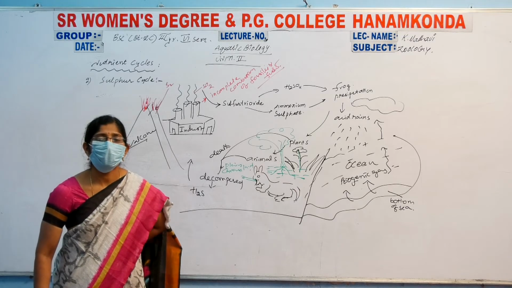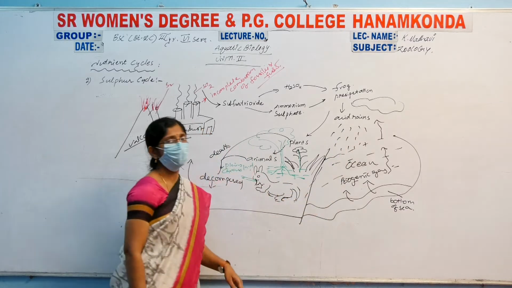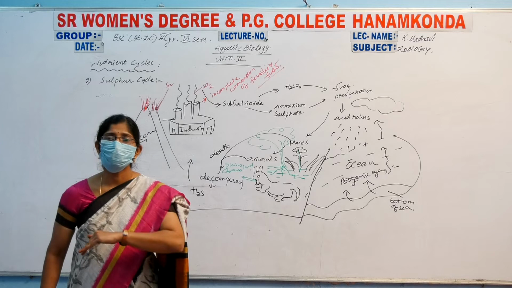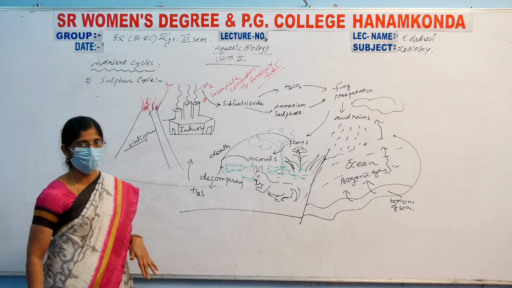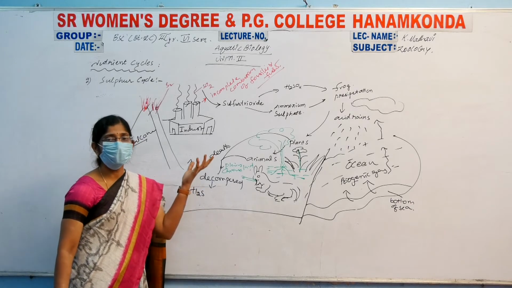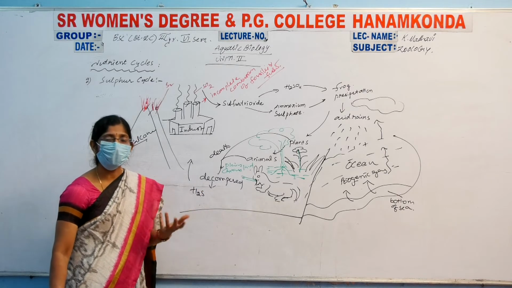This type of rain is known as acid rain. These acid rains cause so many disorders in the plants, and also some skin diseases in animals or human beings. Right? The heavy deposition of sulfur is one of the most dangerous causes of different